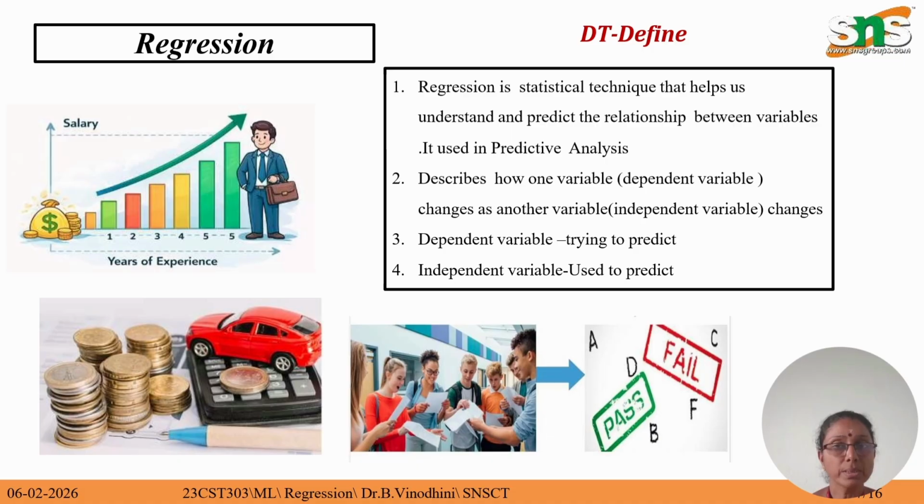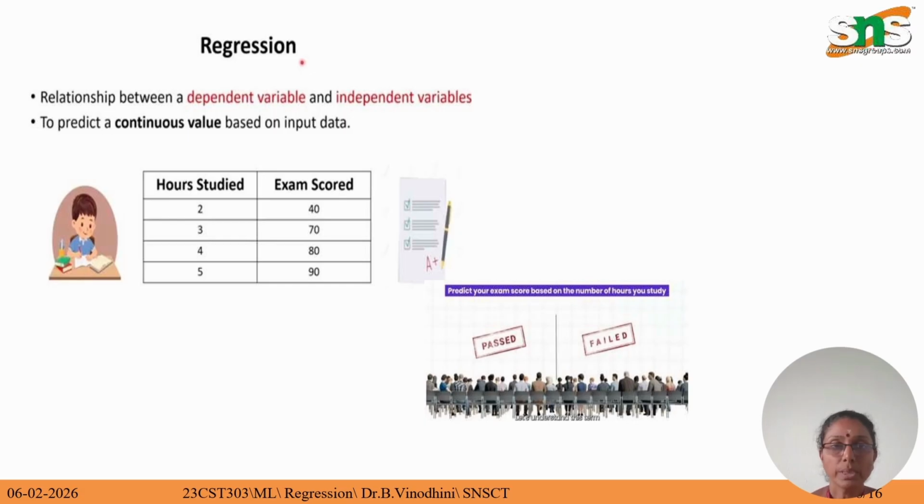Regression is a statistical technique that helps to find the relationships between the independent and dependent variables. The dependent variable describes how the variable changes with respect to another variable, the independent variable. The dependent variable is what we are trying to predict, and the independent variable is what is used to predict.